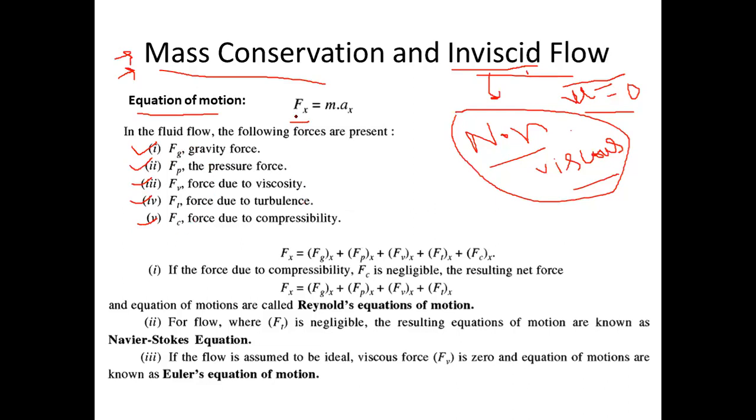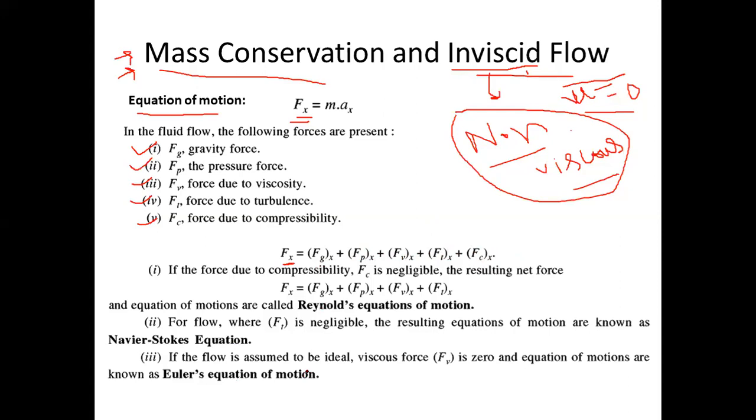So I can say the total force during a fluid flow is the sum of all of these forces. If I assume force along the x direction, a one dimensional flow, that will be the summation of gravity force, pressure force, viscous force, turbulence force, and compression force in the x direction. For a real fluid flow, these forces must be there. But if I consider all of these forces, my mathematical solutions get very complicated.